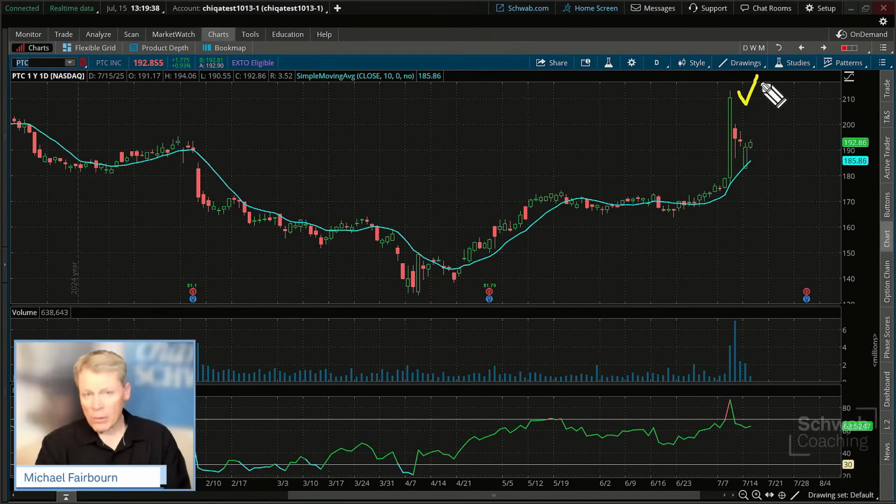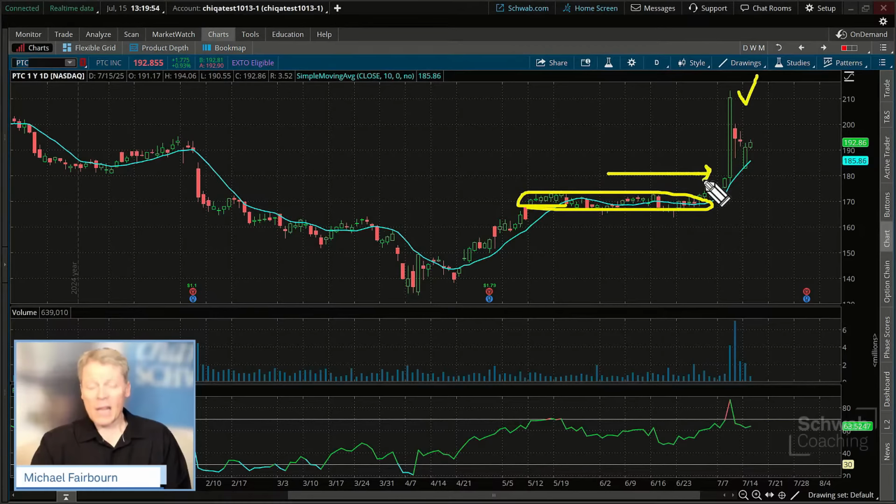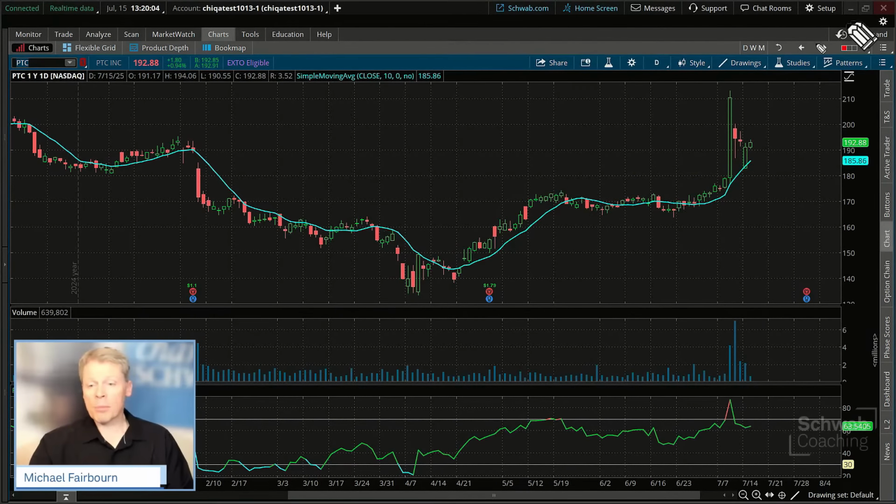It's referred to as a parabolic move. Anytime you see prices that go 10 or 20 times the average, something like 5 to 10 or even 20 times the average price move. And you can see, look at the size of the bars over here relative to this bar. If you get something like that and it sticks out like a sore thumb on the chart, a lot of times traders will exit on a parabolic move